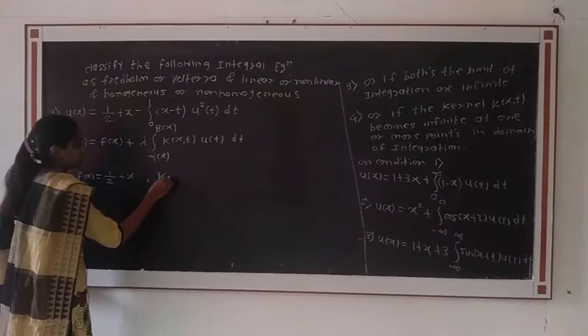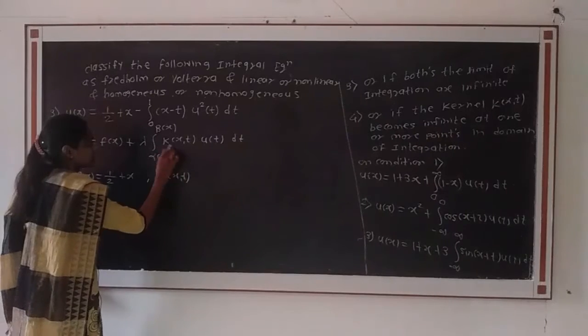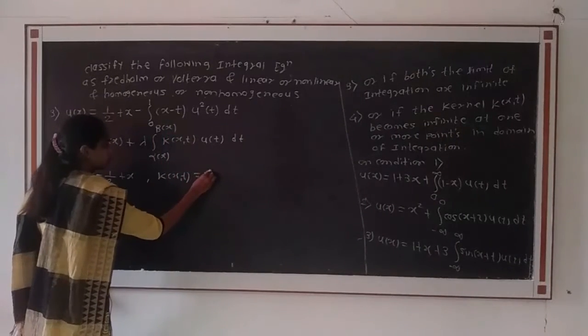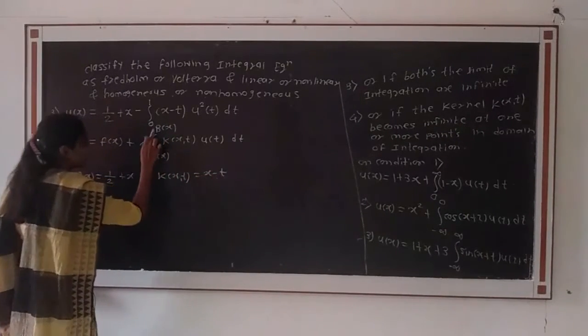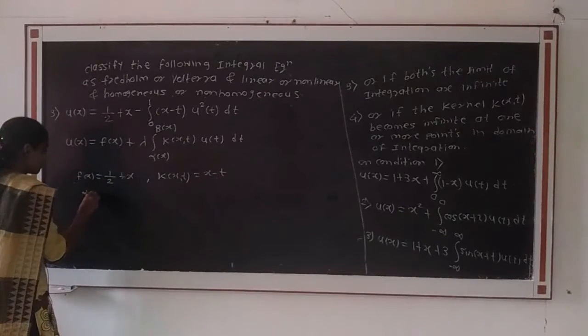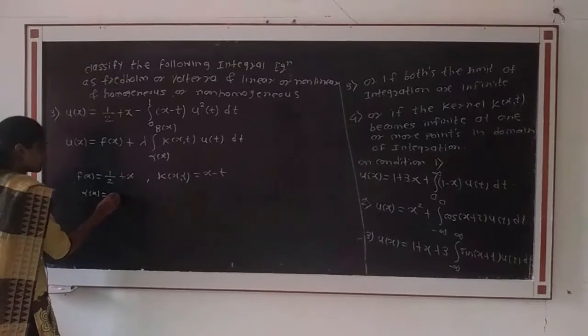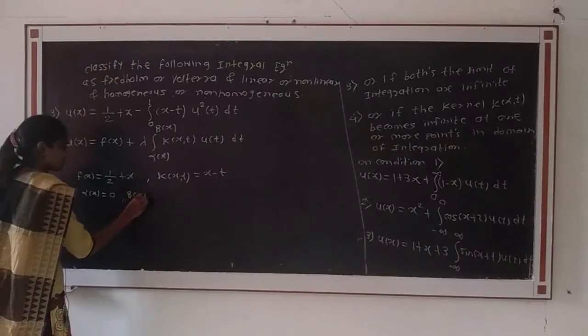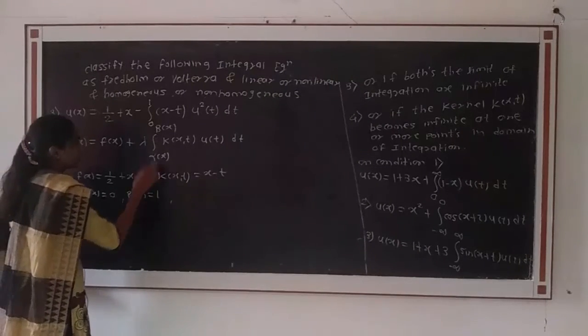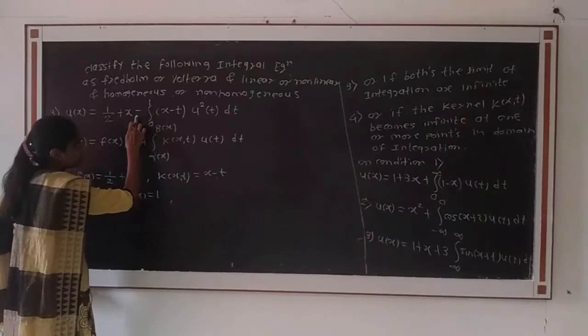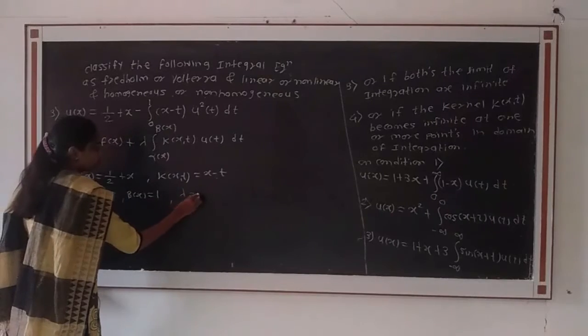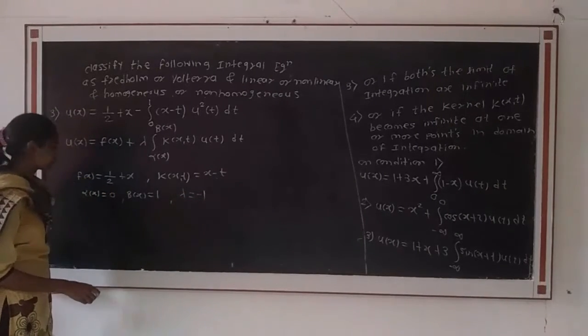Then k of x t is equal to x minus t, and the limits are alpha of x equal to 0 and beta of x equal to 1. And the eigenvalue here, lambda, is equal to minus 1.